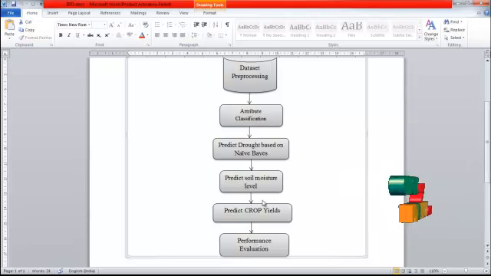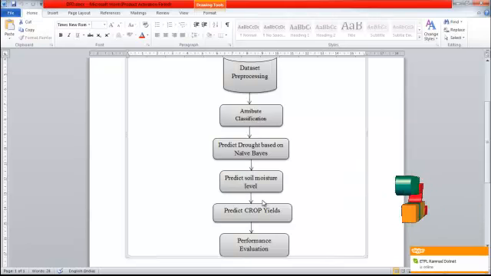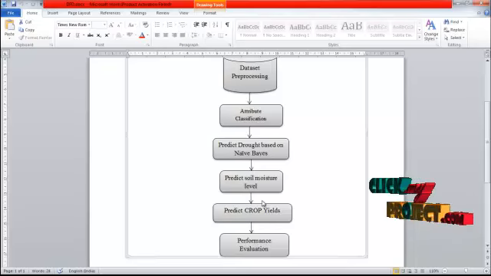Then we predict the soil moisture level. Based upon the soil moisture and droughts, we predict the crop yields. After that, we evaluate the performance of the existing and proposed systems by using time efficiency and accuracies. This is the data flow diagram of our process.